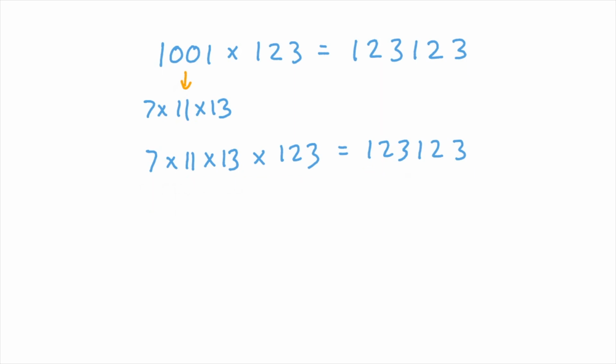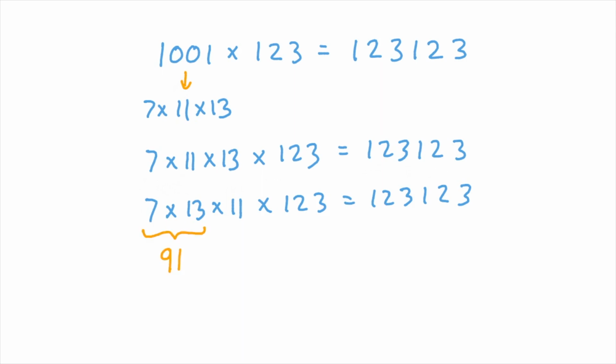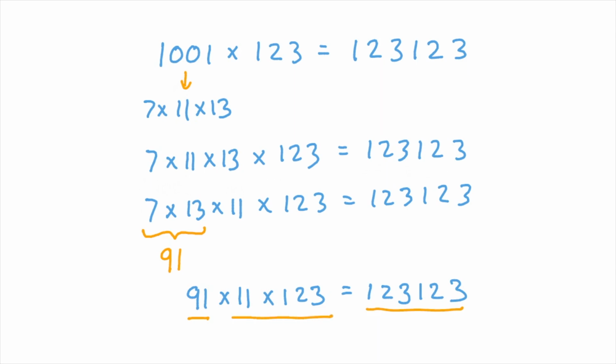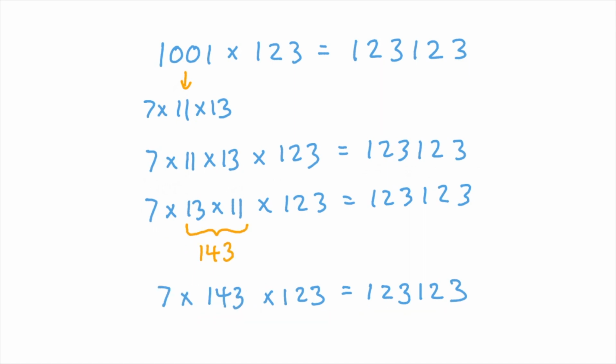But multiplication is commutative, which is just a fancy way of saying that we'll get the same answer no matter which order we multiply our numbers together in. So instead of writing 7 times 11 times 13 times 123, I could write 7 times 13 times 11 times 123. And since 7 times 13 is equal to 91, I knew your 6-digit number was equivalent to 91 times something. In other words, it was divisible by 91. Or I could have multiplied the 13 and the 11 together to get 143, and that told me that your number was divisible by 143.